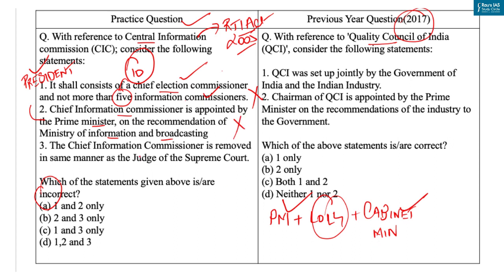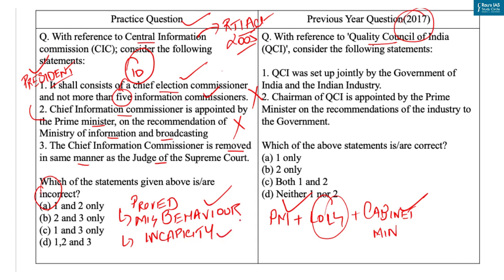Now the last statement is, Chief Information Commissioner is removed in the same manner as the judge of the Supreme Court. Now Chief Information Commissioner or any Information Commissioner shall be removed from his office only by the order of the President on the ground of proved misbehavior or incapacity. So ground is same for Chief Information Commissioner and Judge of Supreme Court. But removal can be done only after the inquiry report of the Supreme Court on a reference made to it by the President. So here grounds are similar but manner is not same. So with this, statement 3 is incorrect.